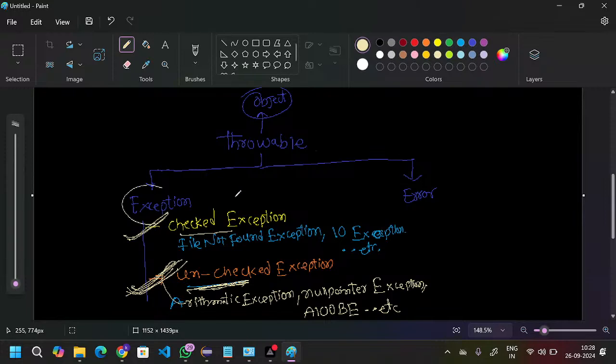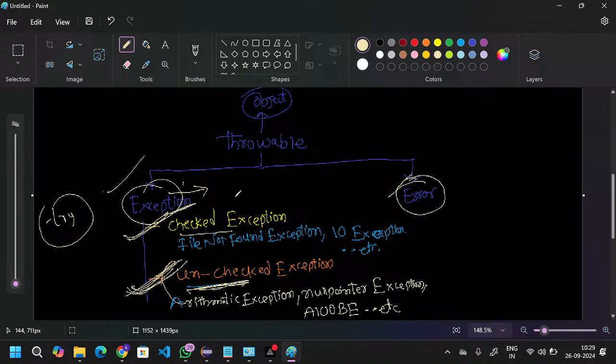You already know the purpose and definition of an exception: an unwanted or unexpected situation in your program is called an exception. If any exception occurs in the program, we can handle it by using the try keyword. In interviews they will ask what the difference is between exception and error. If an exception occurs in the program, you can handle it using the keywords. But if an error occurs during program execution, we cannot handle it.